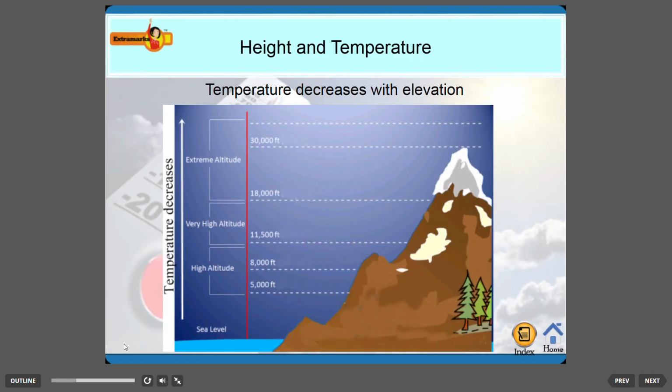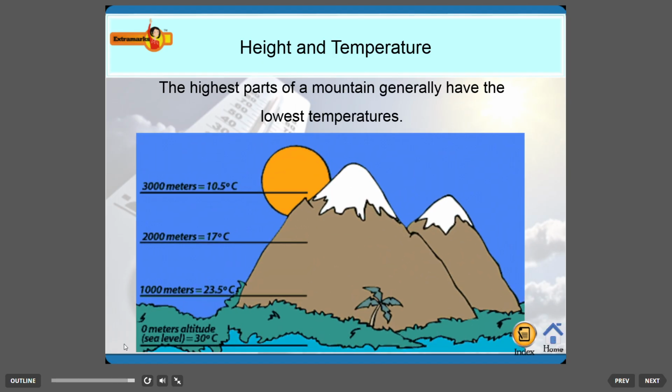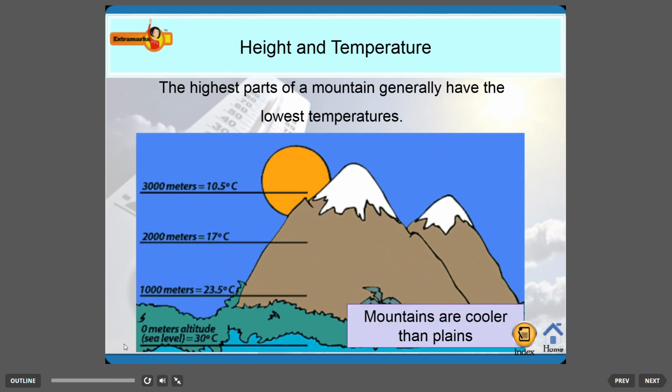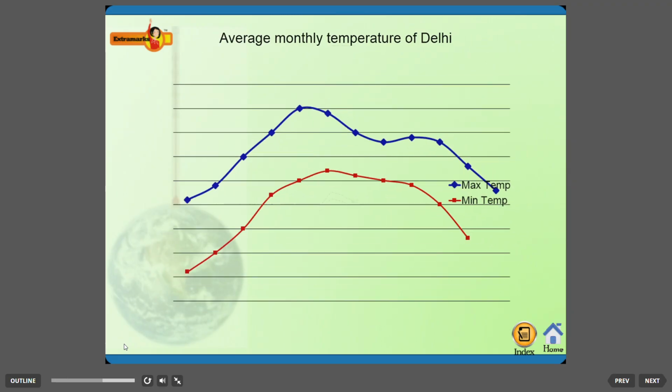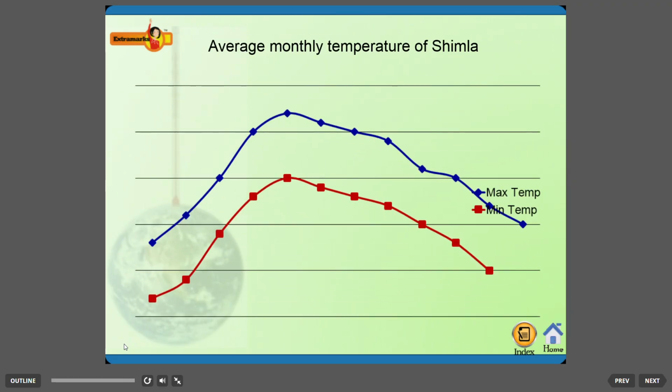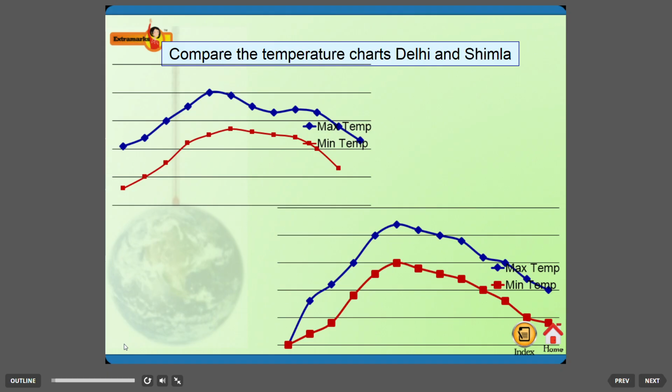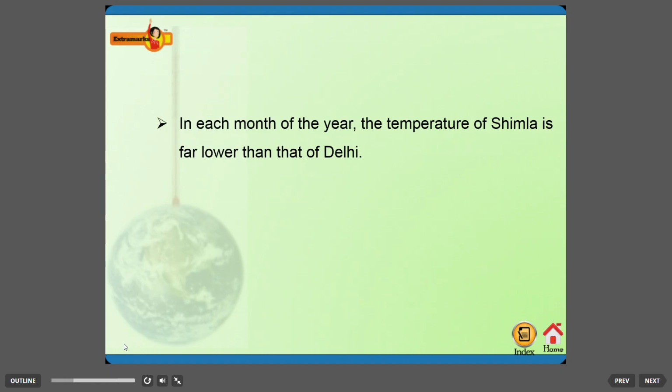Temperature decreases with elevation. Mountains are cooler than plains. The highest parts of a mountain generally have the lowest temperatures. Look at the graph showing the average monthly temperatures of Delhi and Shimla. Compare the temperature charts of Delhi and Shimla in each month of the year. The temperature of Shimla is far lower than that of Delhi.